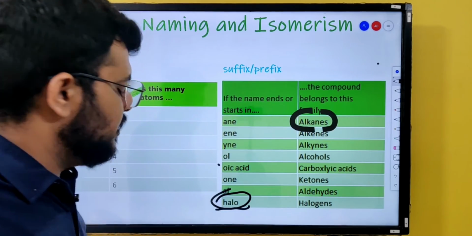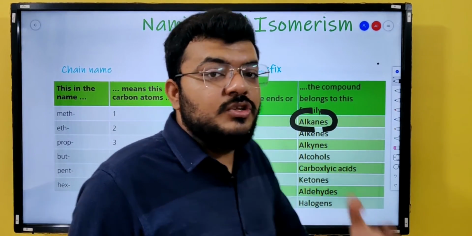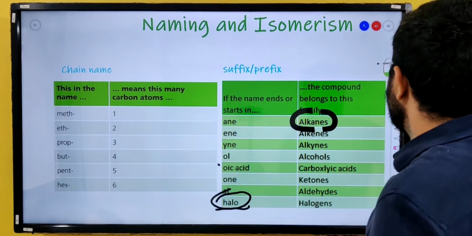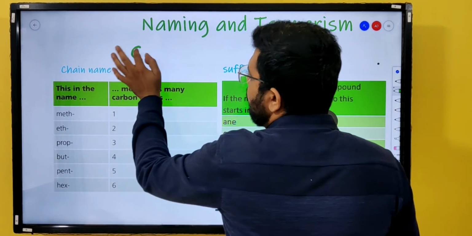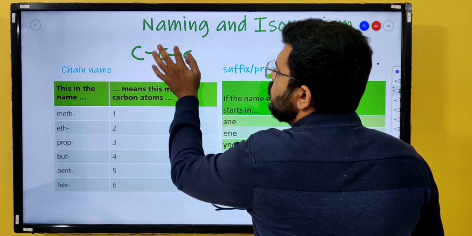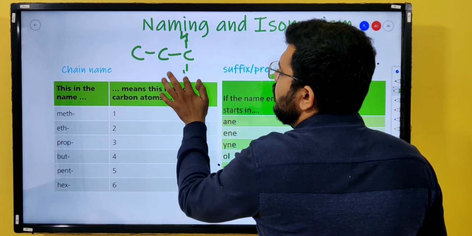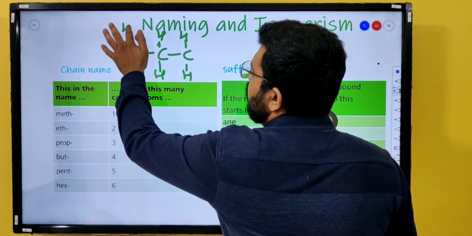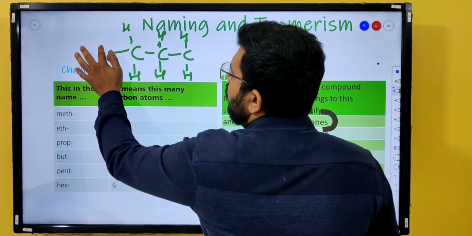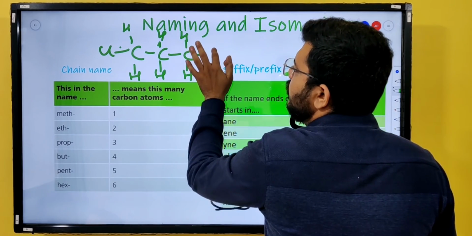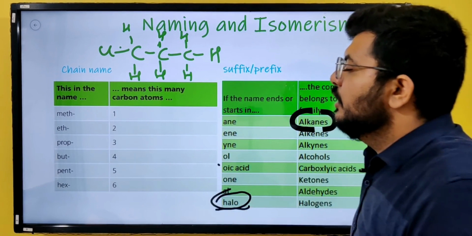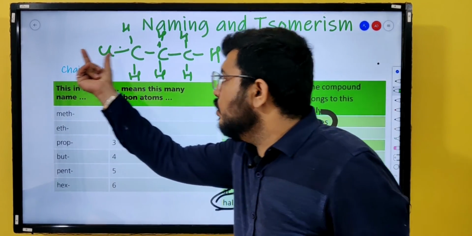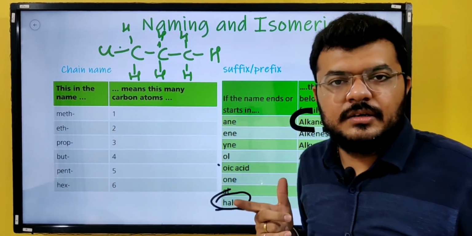But for halogens there is something different. The name does not come as a suffix, the name is a prefix. Let's take an example. We have a carbon compound which goes like this. So there are hydrogen, hydrogen, hydrogen, hydrogen, and chlorine here and hydrogen here. The name of this compound will be 1-chloropropane, right?